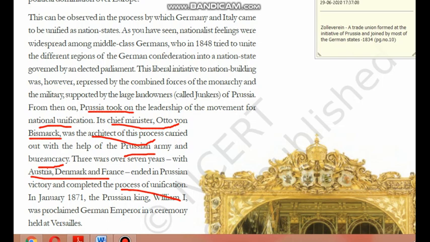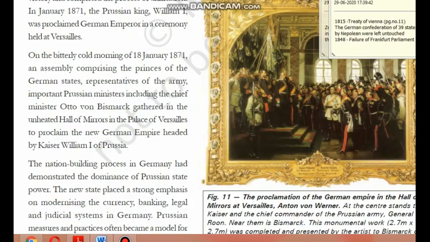Once the process is done, in January 1871, the Prussian king William I, you can see the name has changed now. Earlier it was Frederick William IV, now it is William I. The Prussian king William I was proclaimed the German emperor in a ceremony held at Versailles. Can you just try to recollect where this Versailles is? Even before, we have come across this name Versailles. Can you tell me where?